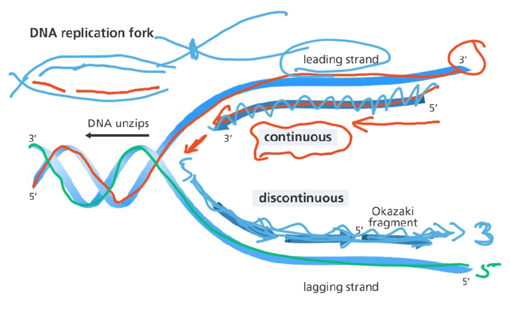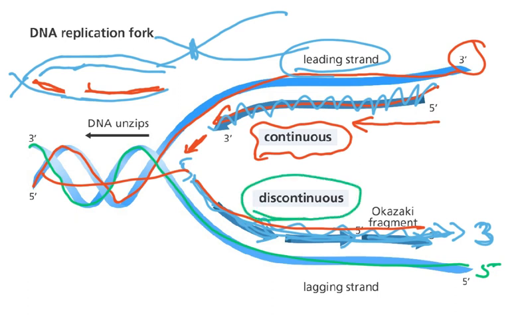But the lagging strand will be made in short pieces, like this piece will be made, then another piece will be made. So this piece will be made, and then another piece will be made, and there's a slight gap in it because it's not continuous. And that is why this is called discontinuous. The lagging strand is discontinuously made.